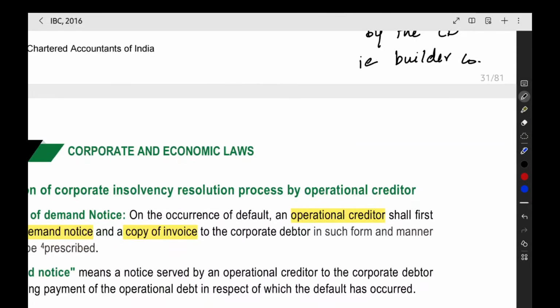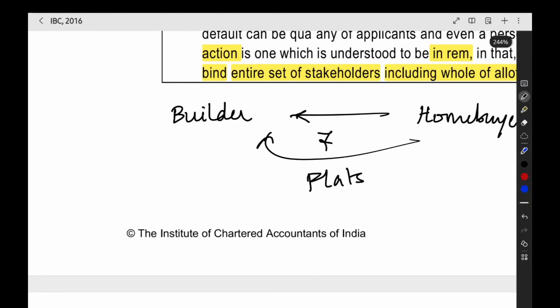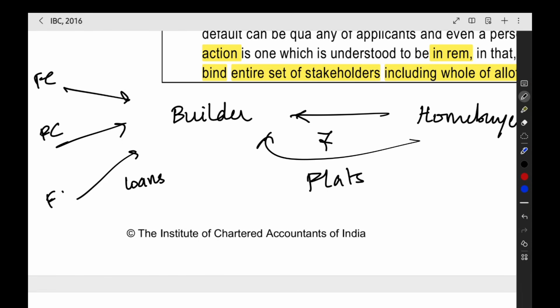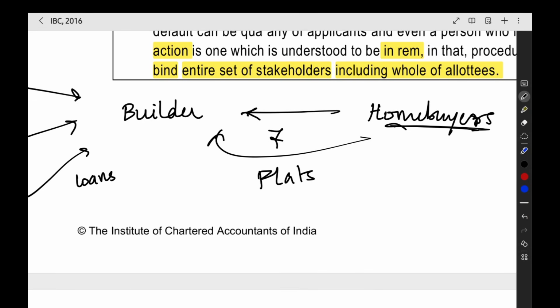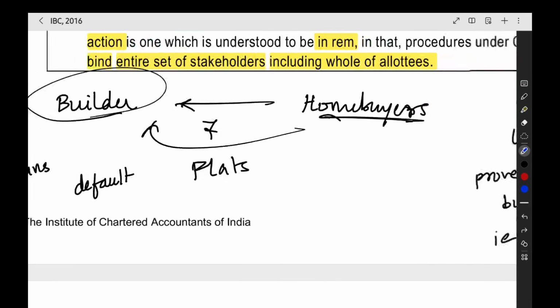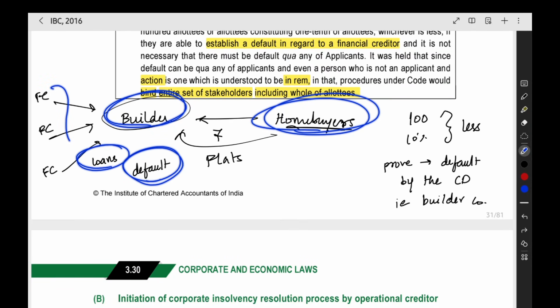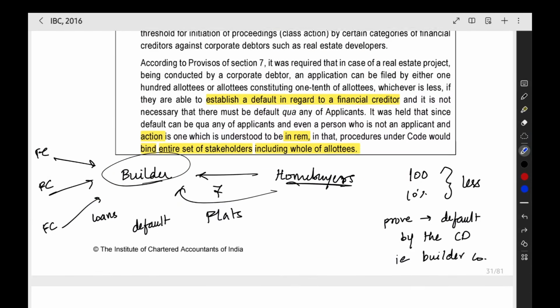But they have to prove some default by the corporate debtor. The builder would have got loans from various financial institutions or many people, loans from other financial creditors. The home buyers have to prove that the builder has made a default on the loans obtained from the other financial creditors. If they establish this, then the CIRP can be started. There is no problem. So that is what they have given here.